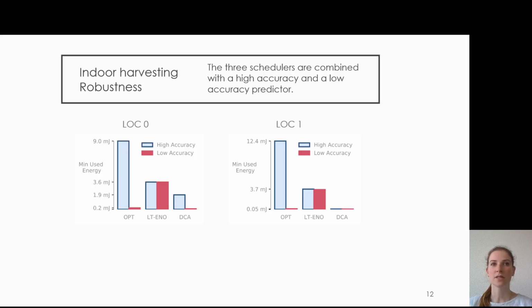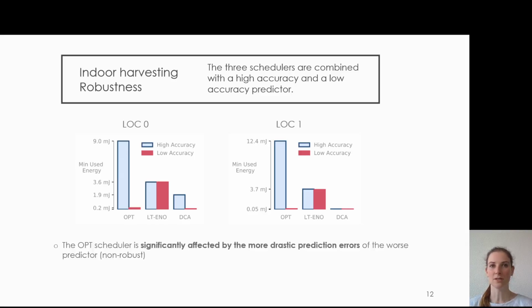If we look closer at the optimal scheduler, we see that there is a large difference in the minimal used energy between the 2 predictors. Therefore, the more severe prediction errors from the low accuracy predictor significantly affect the minimal used energy. This is in fact non-robust behavior and validates our conclusions from the previous analysis.